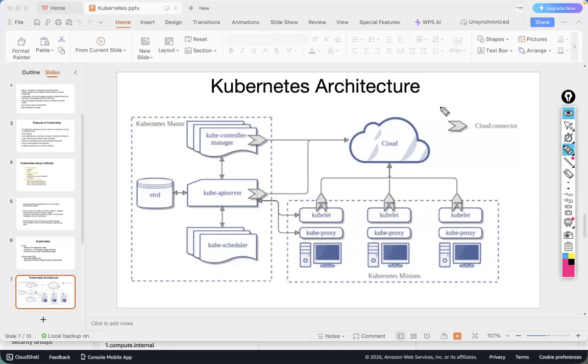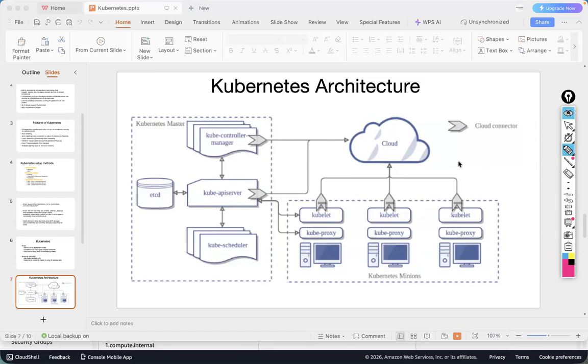Once again, I'll repeat everything from the starting onwards. Whoever did not listen, focus once again. So in Kubernetes architecture, mainly we have two things: the Kubernetes master node and the Kubernetes worker nodes. The master node is the main thing which controls all the worker nodes. In the master node, we have 4 components called Kube Controller Manager, Kube API Server, Kube Scheduler, and etcd. In worker nodes, we have the kubelet component and the kube proxy component.